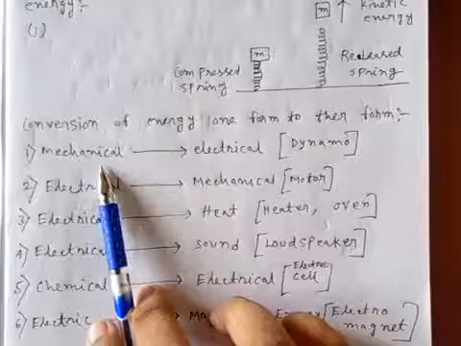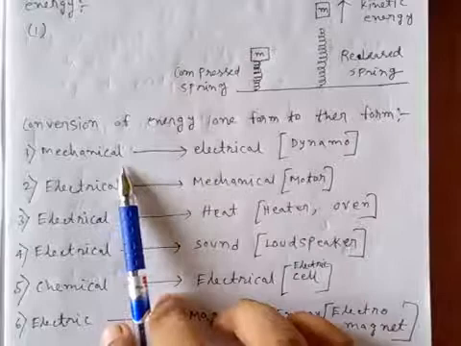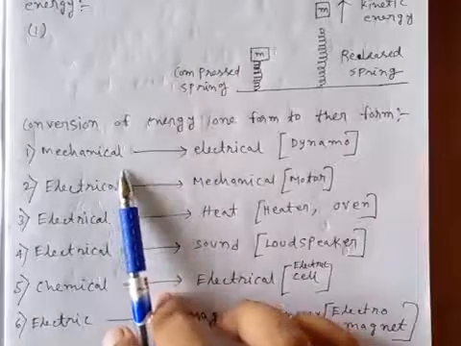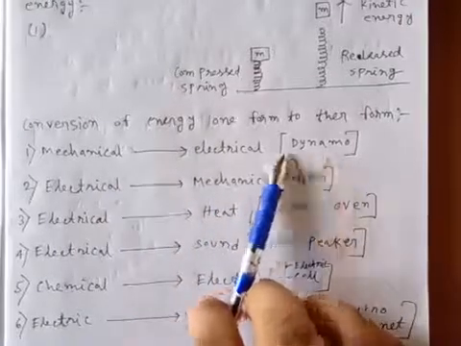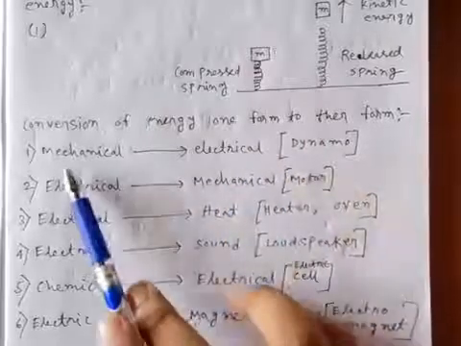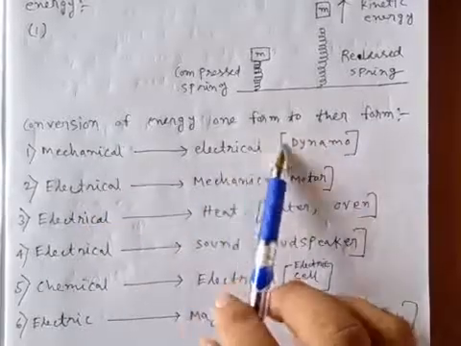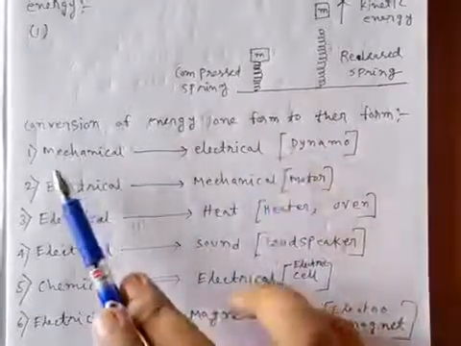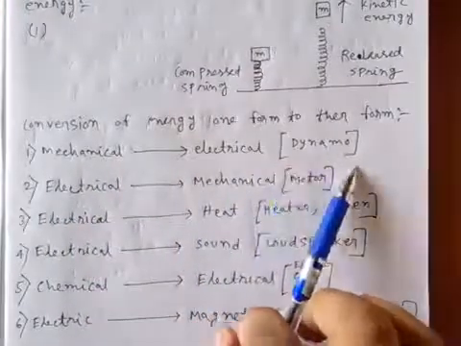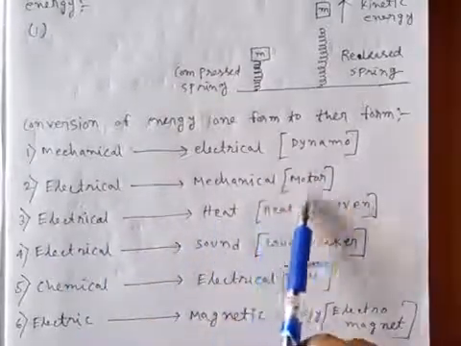When the water flows down, that potential energy converts into kinetic energy, and it turns a turbine which is connected to the blade of the dynamo or the armature coil of the dynamo. So that converts the potential energy of the water into electrical energy finally. So mechanical to electrical energy conversion is in a dynamo, and just the opposite, electrical to mechanical energy, is in an electric motor.